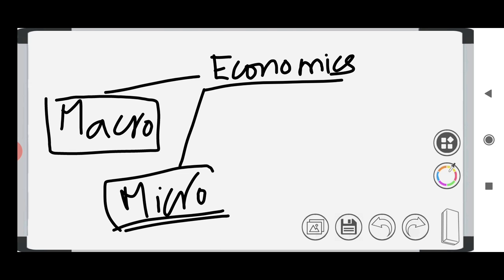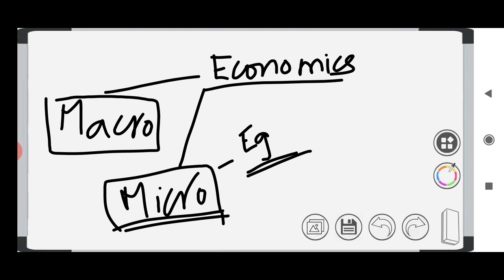For microeconomics, say women are purchasing things online; something related to a certain group of people comes under microeconomics. E-commerce companies like Flipkart and Amazon will study microeconomics to know about their customers, whereas our country as a whole will study macroeconomics.